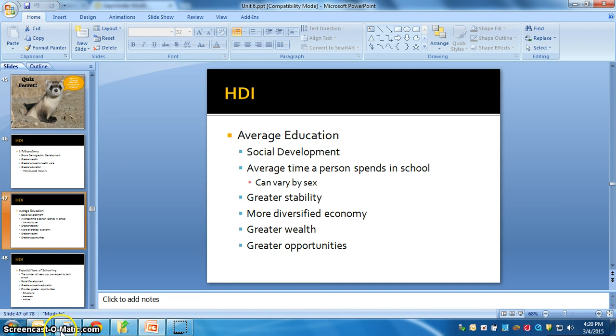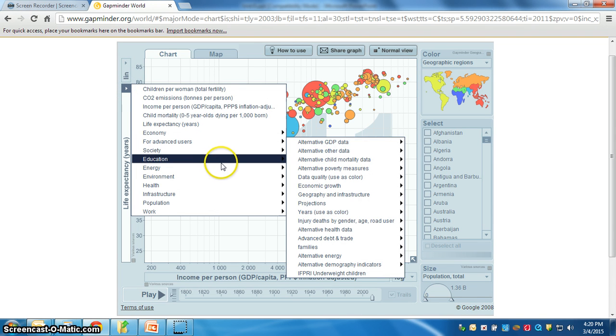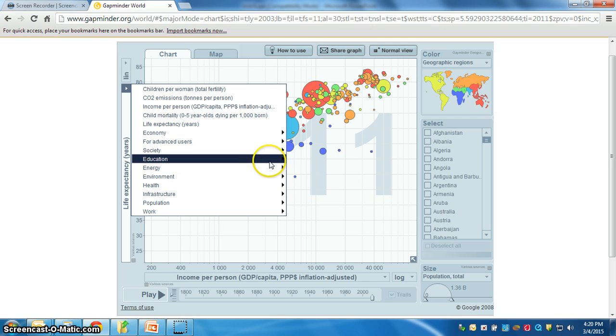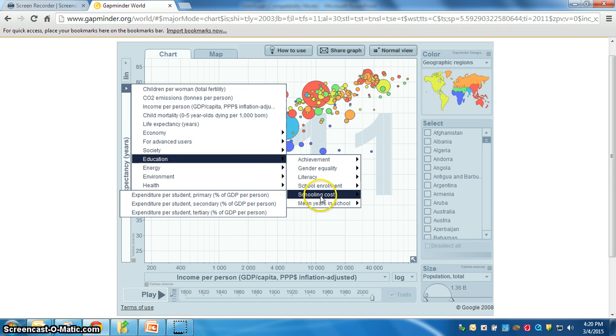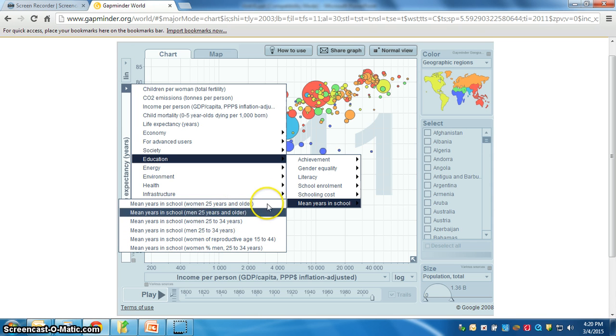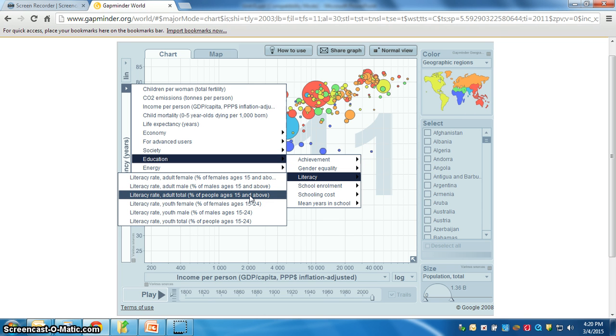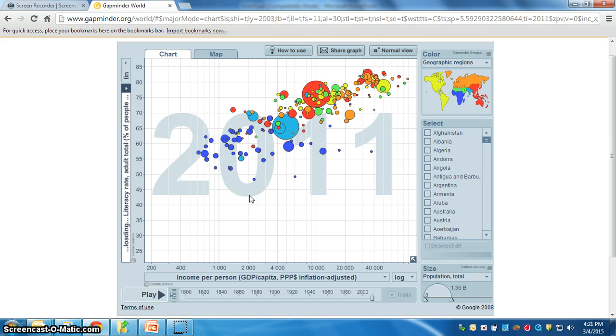So if we take that and we go here to the Gapminder, and if you never played around with this tool, it's pretty fun, interesting to look at these things. And so we have education. We'll go to mean years in school, and you can look at some of these different indicators. This gives us men, women percentage. Well, this isn't going to give it to me the way that I want it because it breaks it down to men and women. Let's go to literacy rate, and there we go. Literacy rate, percentage of people ages 15 and above. So that'll give us a pretty good